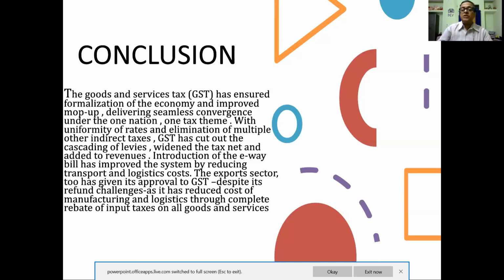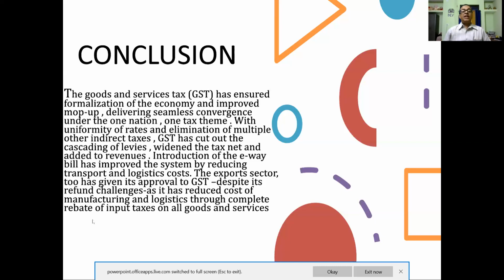Coming to the conclusion, what are our conclusions? Children, you have to remember the goods and service tax has ensured formalization of the economy and improved ease of delivering seamlessly convergence under the one nation, one tax theme. This is very important.